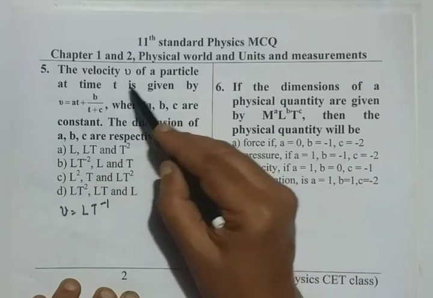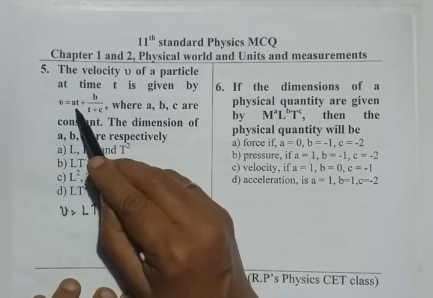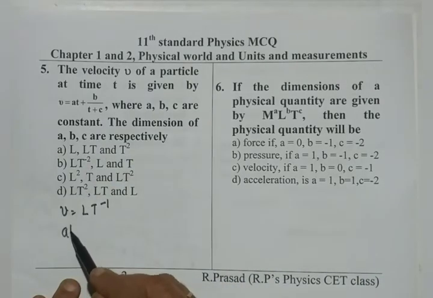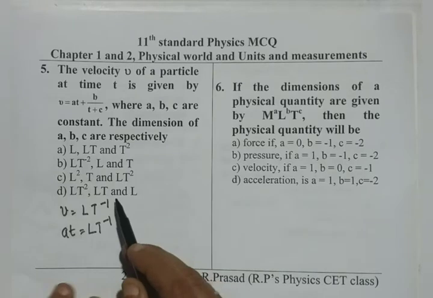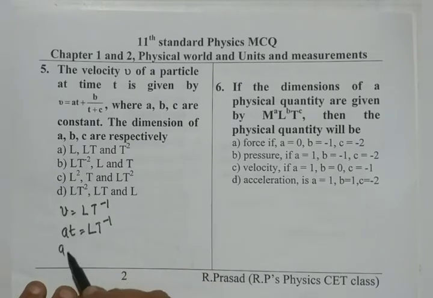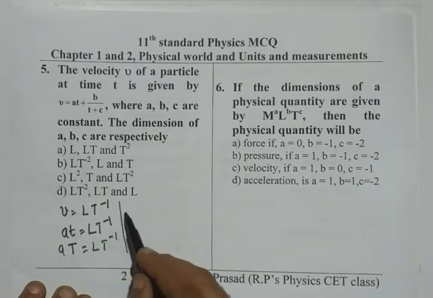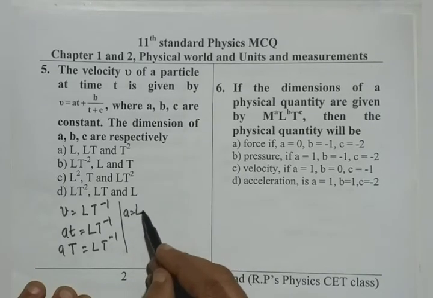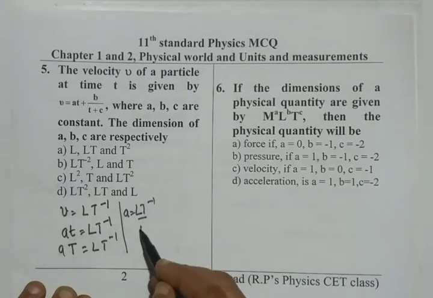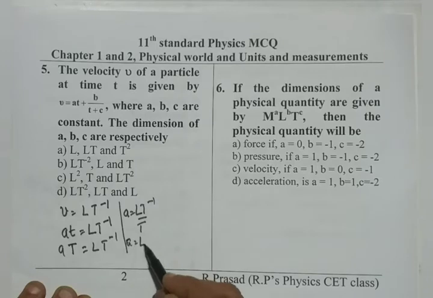Say, as t is given to be time, at dimension should be lt to the power of minus 1. Therefore, at dimension of time is capital T, lt to the power of minus 1. Therefore, dimension of A is lt to the power of minus 1 by t, which can be written as lt to the power of minus 2.